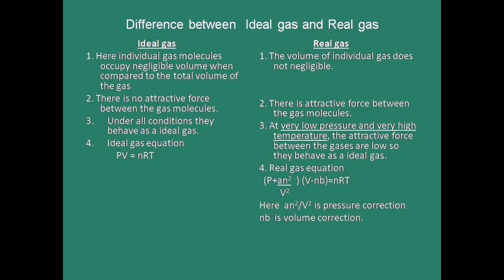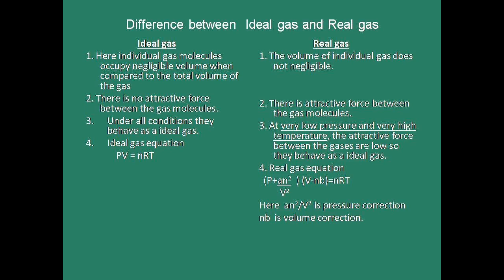So ideal gases means there are no attractive forces between the gaseous molecules. And the first point is a very important one: the individual gas molecules occupy negligible volume compared to the total volume of the gas. But these two points do not hold in our real life gases. So real gases means there is no such thing as a perfect gas. Ideal gas means perfect gas. In a real gas, the volume of an individual gas molecule is not negligible. We have to calculate each and every gas's volume in our calculation. But in ideal gases, the individual gas volume is never considered. This is the difference between the ideal and real gas.